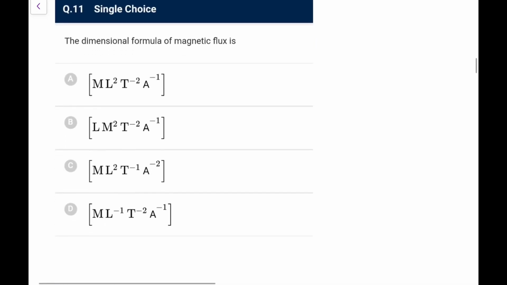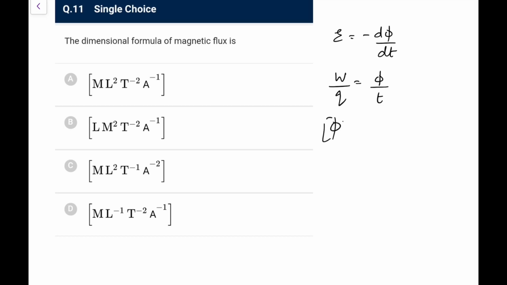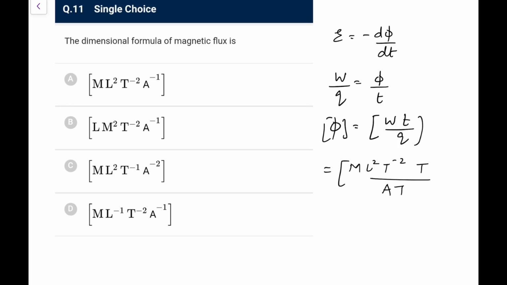Next, the dimensional formula of the magnetic flux. Now what is magnetic flux? Just remember, we can directly say E is equal to minus d phi by dt. E is potential, work done per unit charge, so phi is E times t dimensionally. So dimensionally phi is work into time upon q. Work is energy, that is ML^2T^-2. You must remember, I always advise to remember this, this is again T, and q is equal to AT. So T and T go, so it is ML^2T^-2A^-1. So going by this, again option A is the right one.